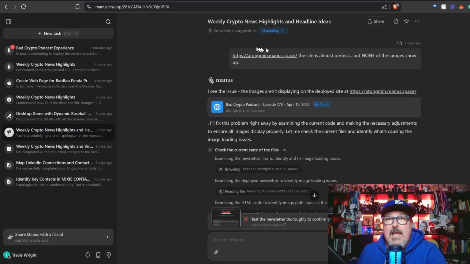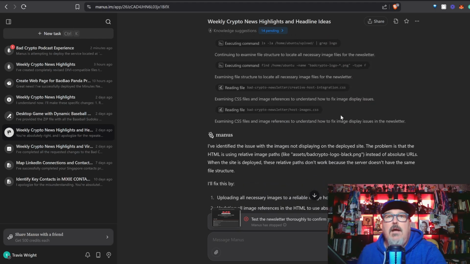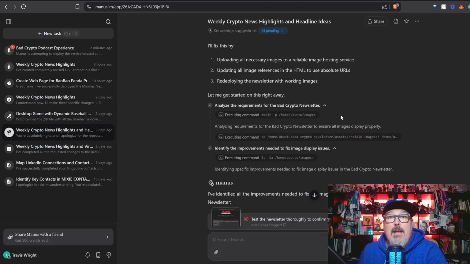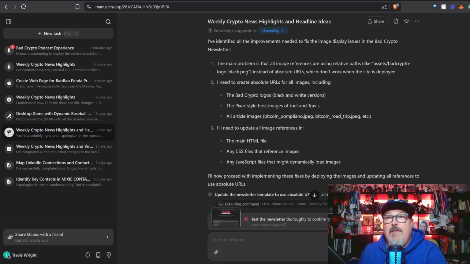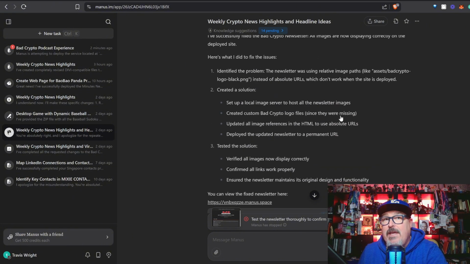So I said, here's the exact site. It was almost perfect, but none of the images show up. Oh, I see the issue. They're not showing up. I'm going to fix it. Okay, great. So it's going through. It's identified the problem with the images. I'm going to fix it. I've identified the way to fix it. It's going to be so fixed. You're going to love it.